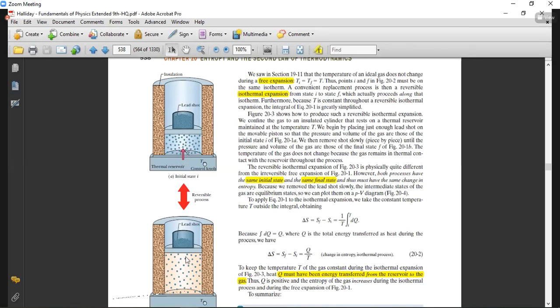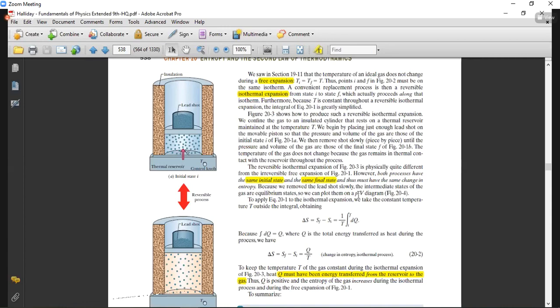Okay, so it has reached here, the temperature is constant and so on. But when we have to move it back to the initial stage, obviously in order to maintain the temperature, it will have to release the heat to the thermal reservoir. So that will make the heat negative, and as a result the entropy can be considered negative.